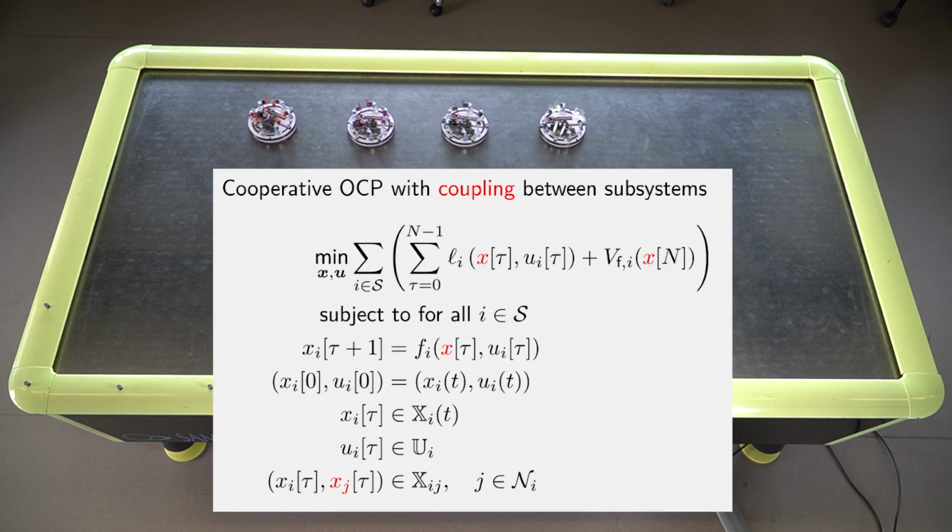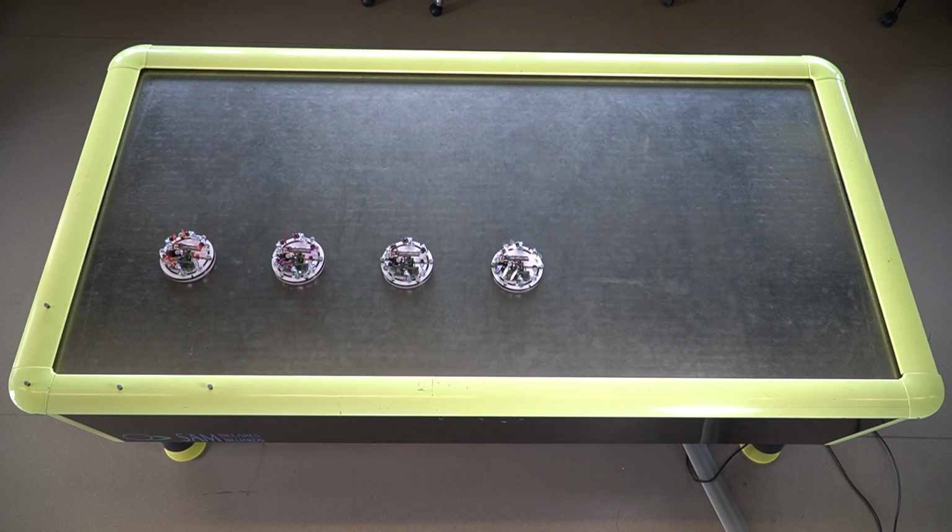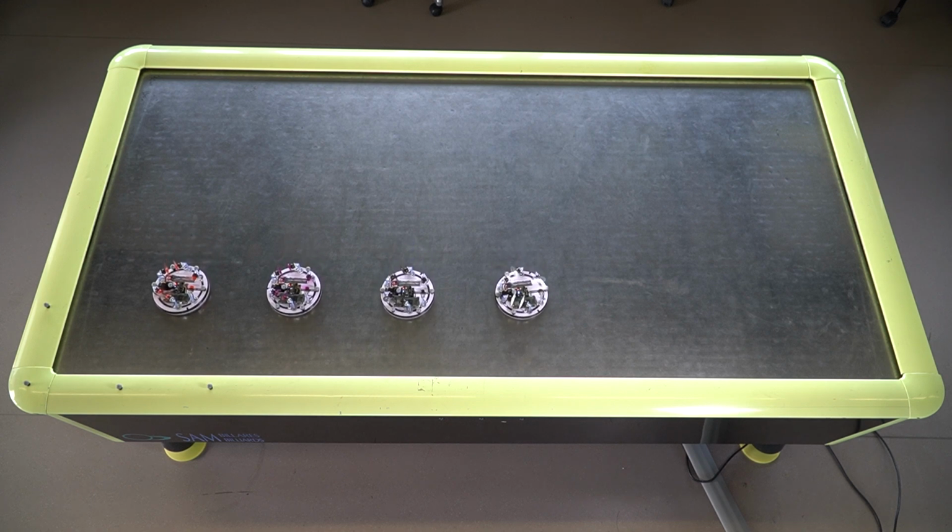The distributed MPC controllers collaboratively solve a decentralized optimal control problem in each time step to plan optimal trajectories in real time. Apart from external position measurements, the implementation only requires neighbor-to-neighbor communication.